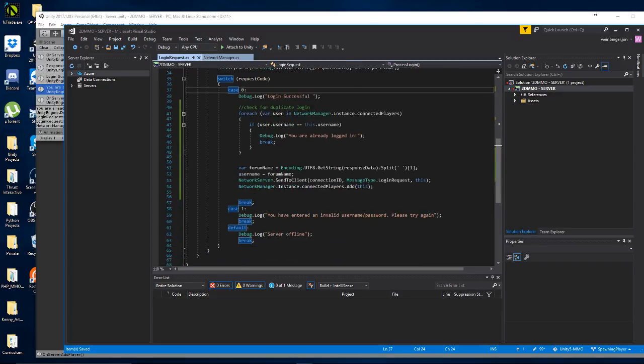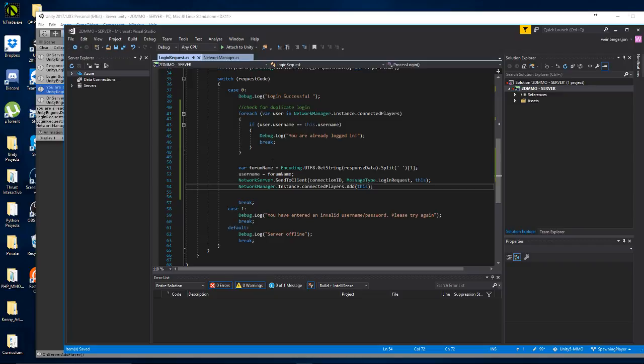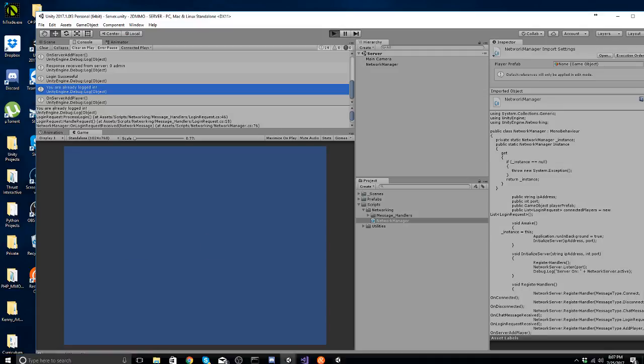One thing I want to do now is check for duplicate login. If it's a duplicate login, I still need to notify the client that there was a duplicate login. As of right now, I don't believe this ever gets called, and let's go ahead and verify that. We shouldn't make it this far because we broke out of the for loop, and that should also break us out of the switch statement. So did we make it this far? Let's go ahead and test that. I'm just going to run the server.